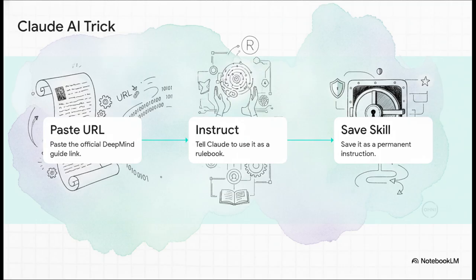From now on, whenever you need an Omni prompt, you just toss Claude your basic idea, and it instantly spits out a perfectly structured 5-block prompt optimized exactly the way DeepMind intended. It completely automates your expertise.